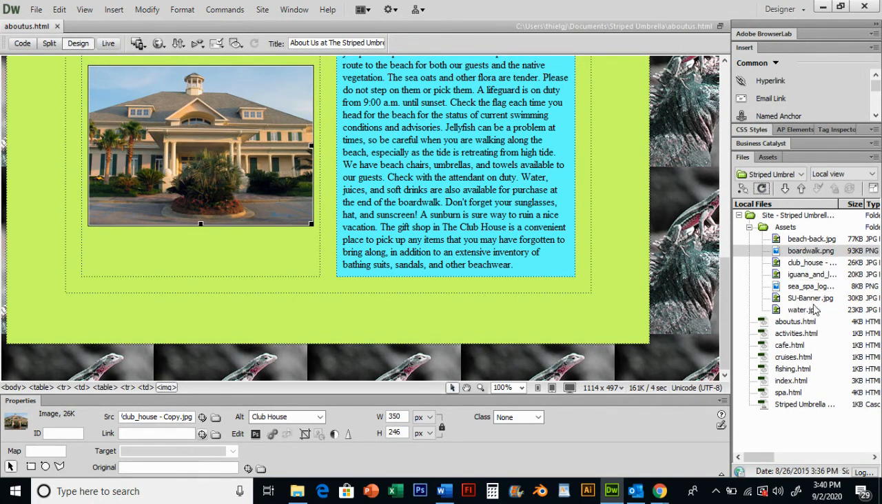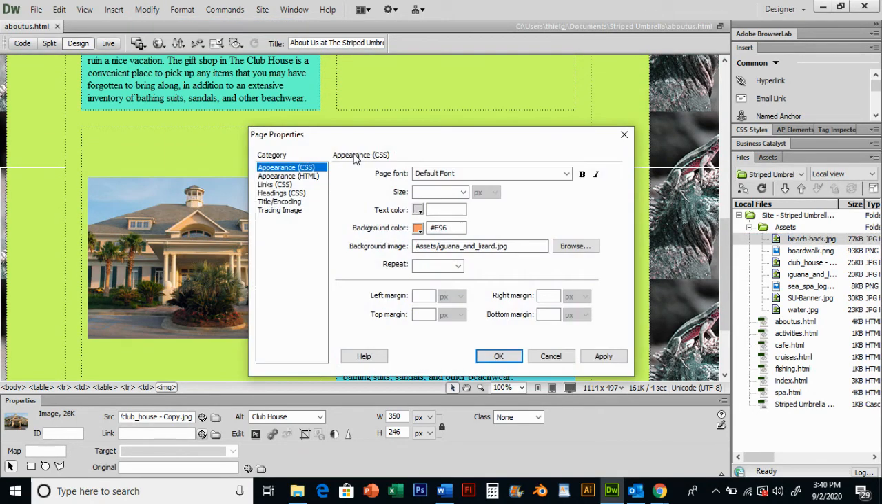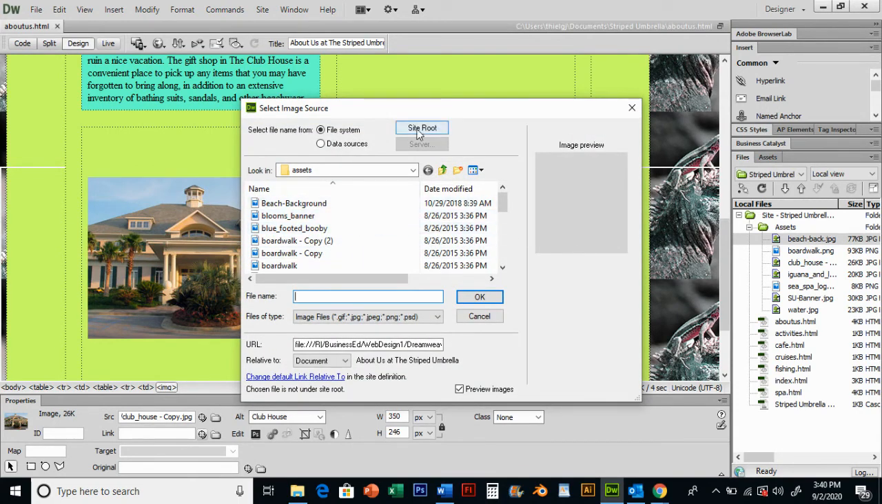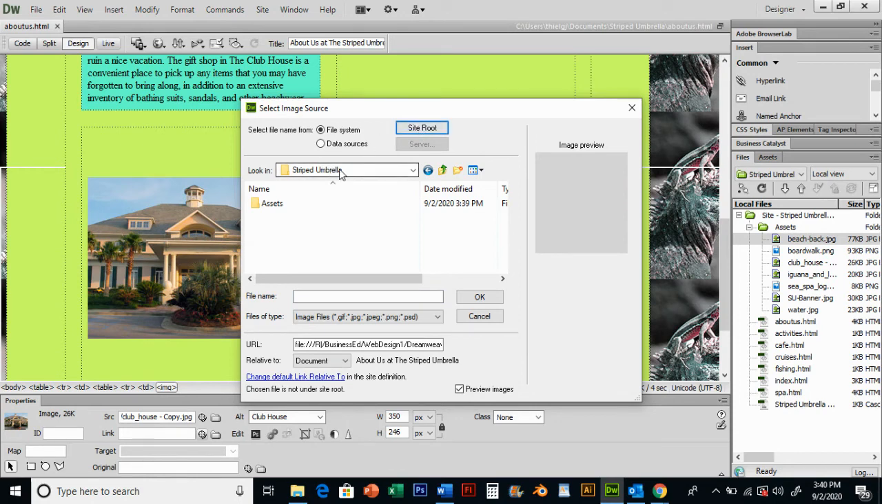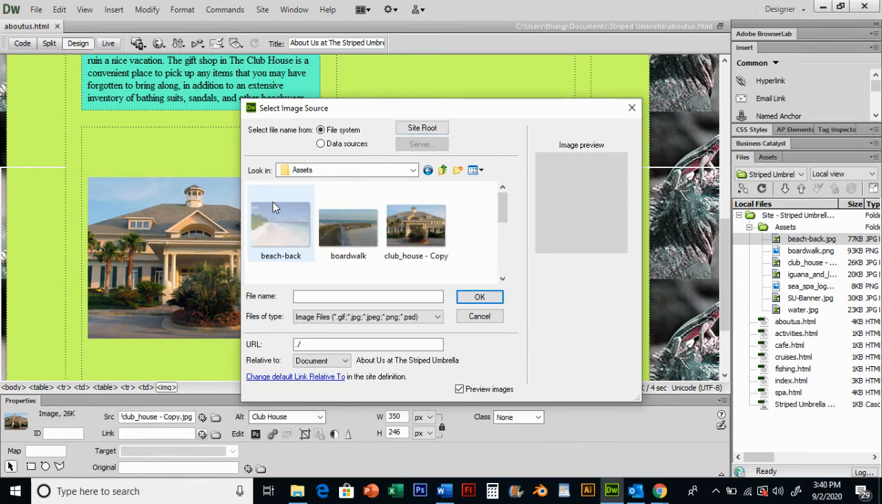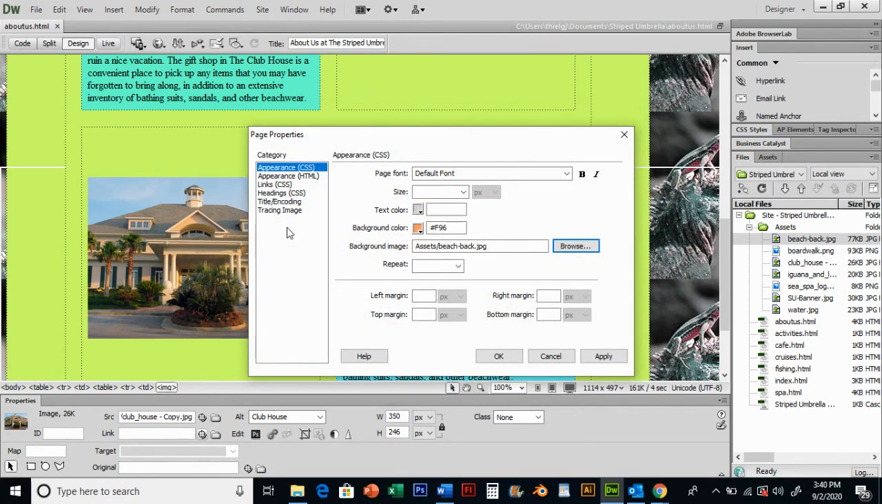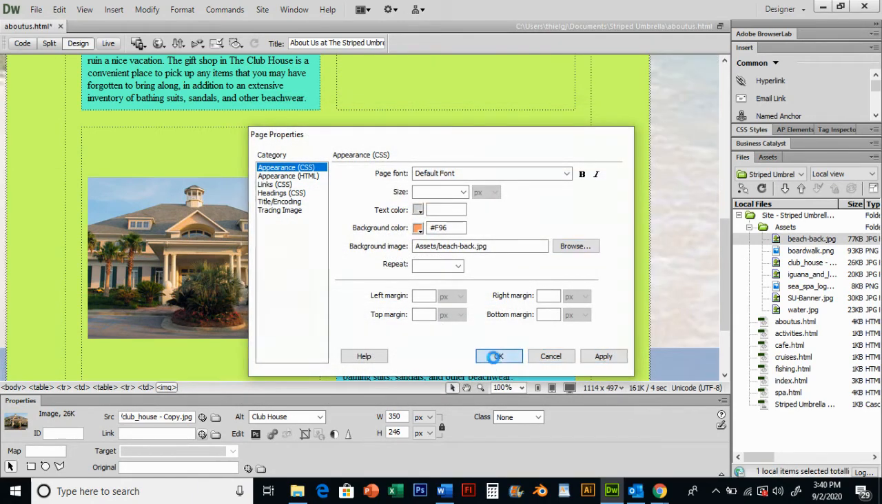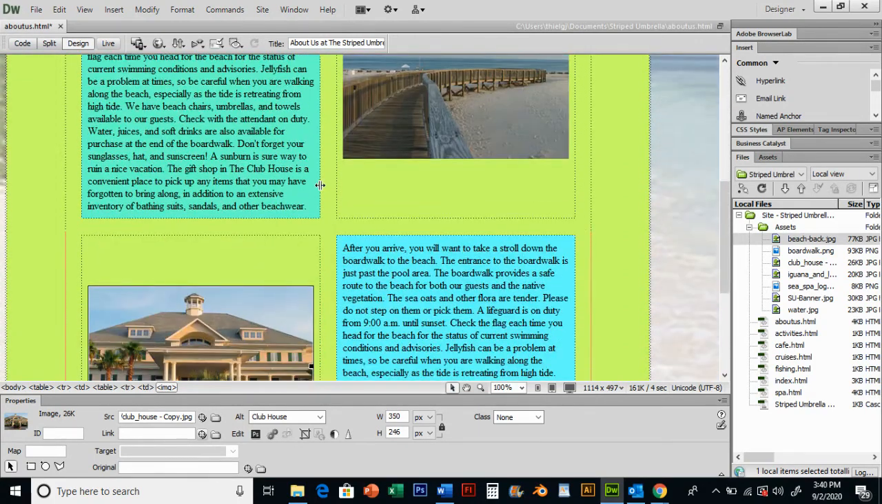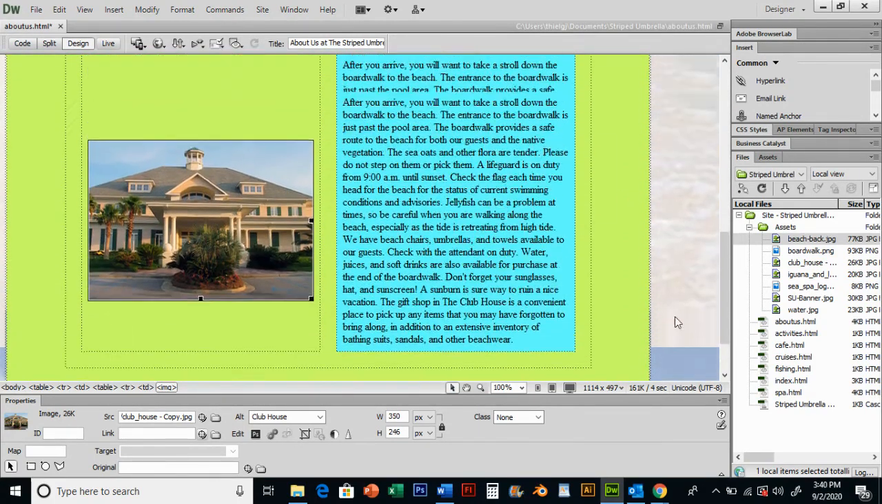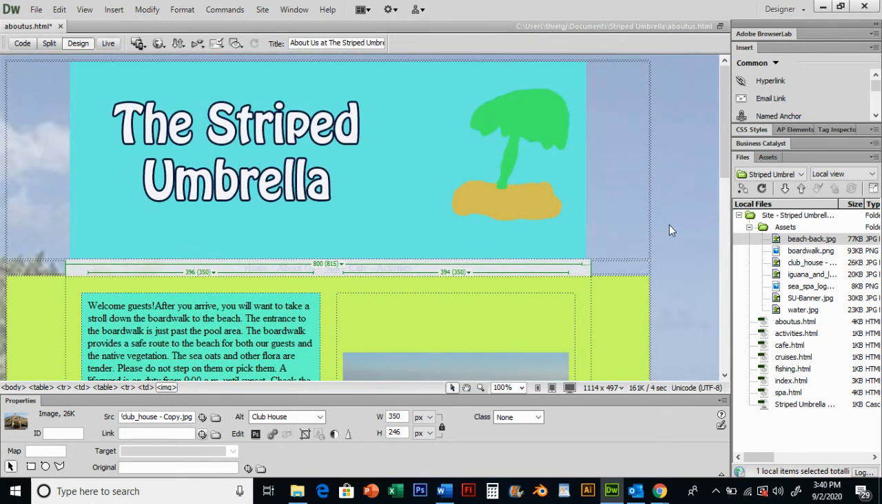Okay, so now you'll notice even those ones I put in, like water and the iguana, are in here because it copied those images into my assets folder because that's my default images folder. I just saved Beach Back into here. So I'm going to go Modify, Page Properties, Background Image, Browse. Okay, I don't want to be in here anymore. I want to be in my site root, the striped umbrella, Assets. I'm going to go to Beach Back, press Apply. I'll press OK. And now I have that beach background. And you'll see it tile vertically, but horizontally it's kind of hidden because we made it so wide.